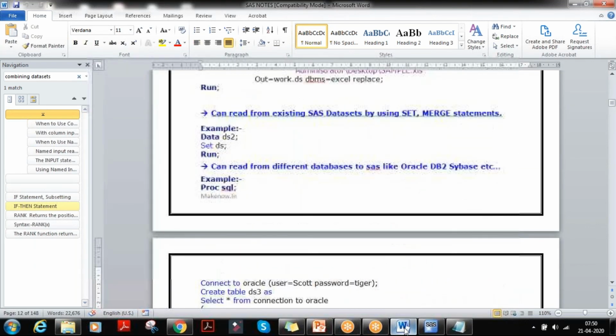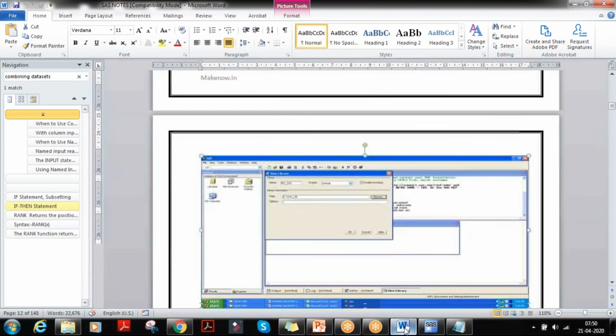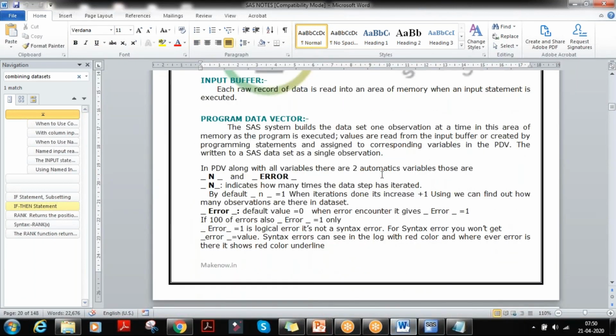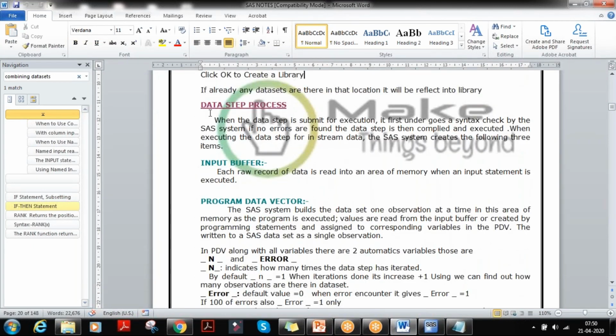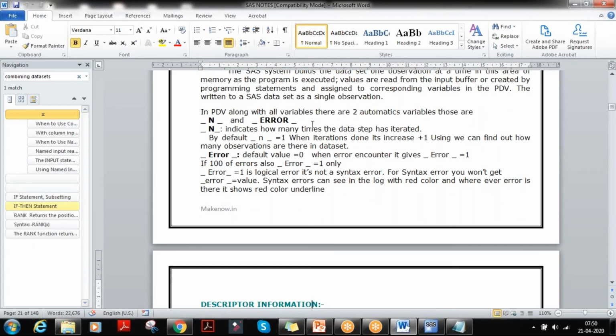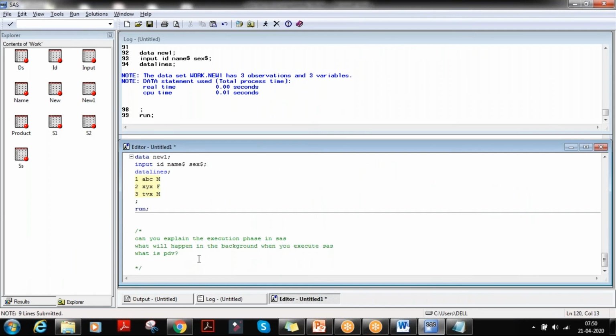So yeah, on page number 20, data step process. Read it, understand it, write it in your own way. Got it? What is PDV?